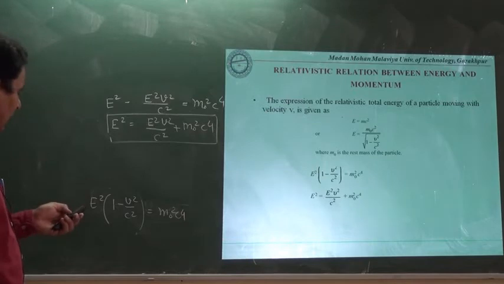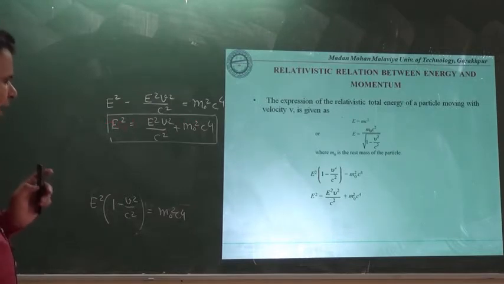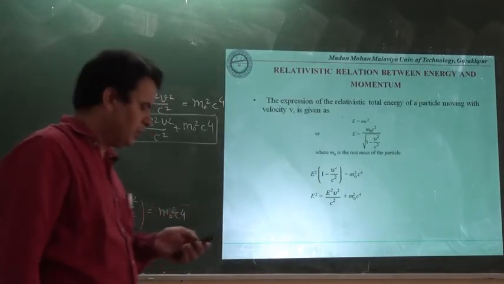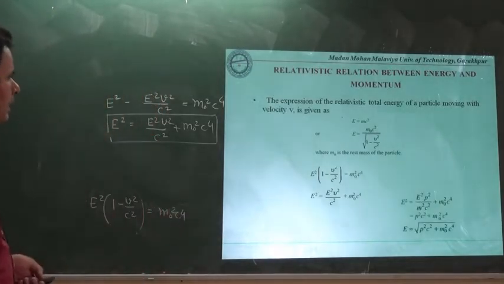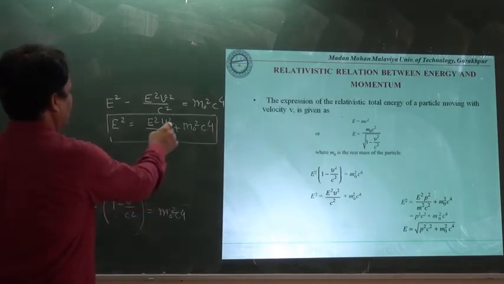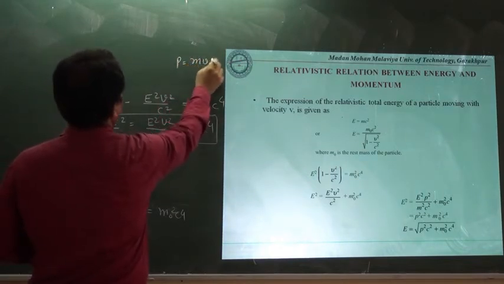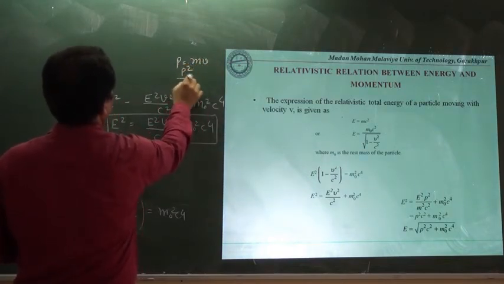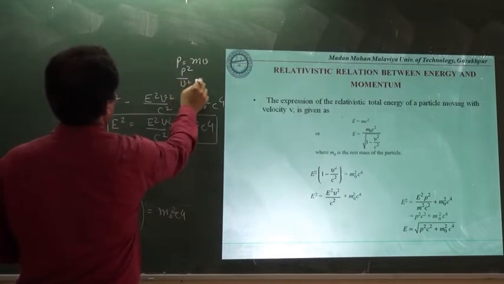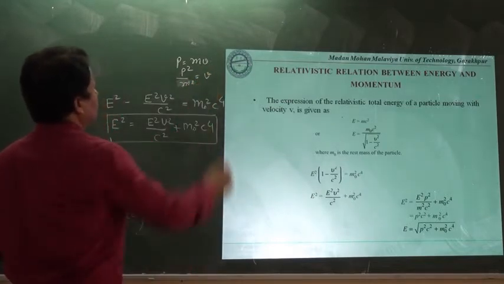Now we may have some exercise with this, because in this entire expression we don't have the appearance of p. So we have to introduce p here. If we have v there, then p equals mv, so v square equals p square upon m square.